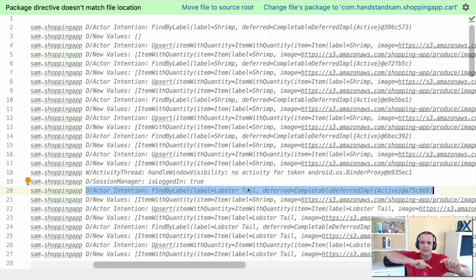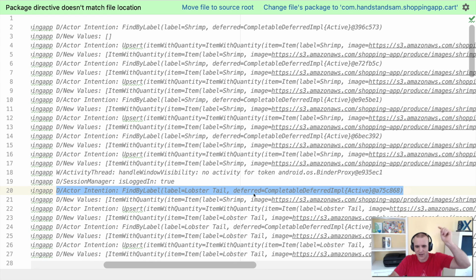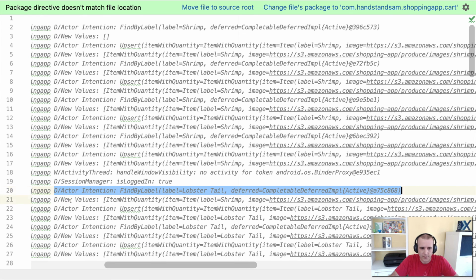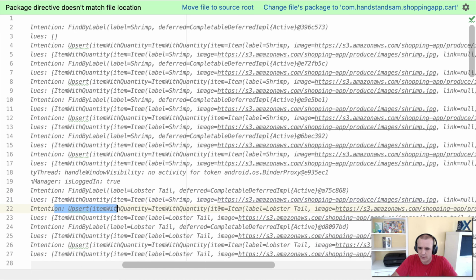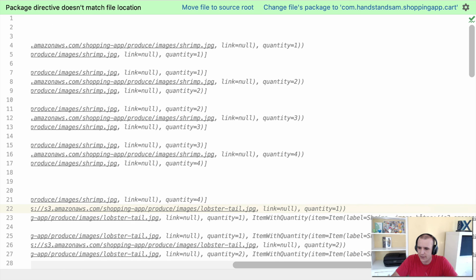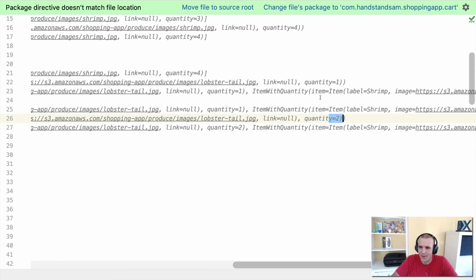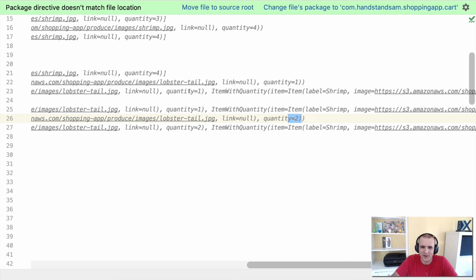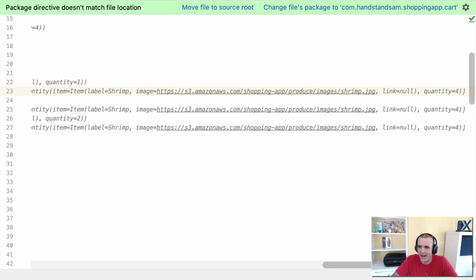Because remember, we went back and then we clicked on lobster tail. So it actually had to go in and load that screen. So it said, hey, I need that data to render that screen, return it back with a completable deferred. And then after that, I start hitting the add button. So the shopping cart values at that point in time were just the item with quantity. This is just what was already there, sorry. But after we do an upsert, where we're adding a lobster tail, you can see lobster tails go up 1, 2, because I added 2 of those. But in the actual shopping cart itself, you have now the lobster tail with 1, and the shrimp is 4. So anyway, you get the idea, right?